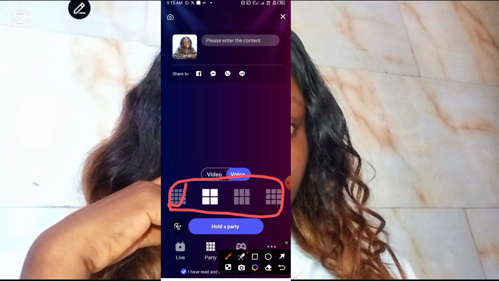This is the 16-man panel. This 16-man panel is mainly for the VIPs. So I can choose this one, I can choose this one, I can as well choose this other one. At this point, all you have to do is choose the number of seats you want. Already, this one is for VIP.